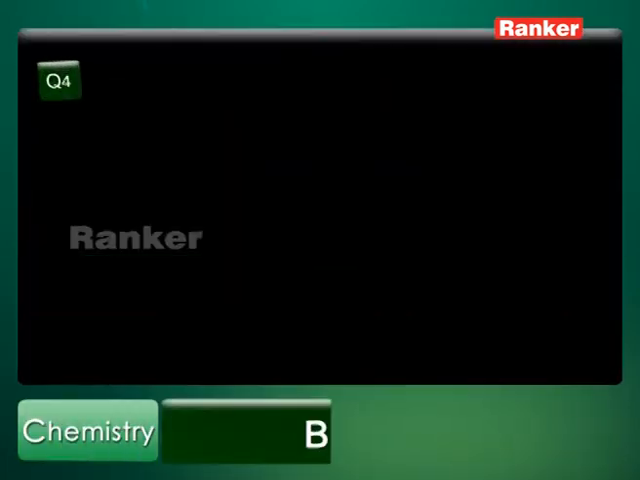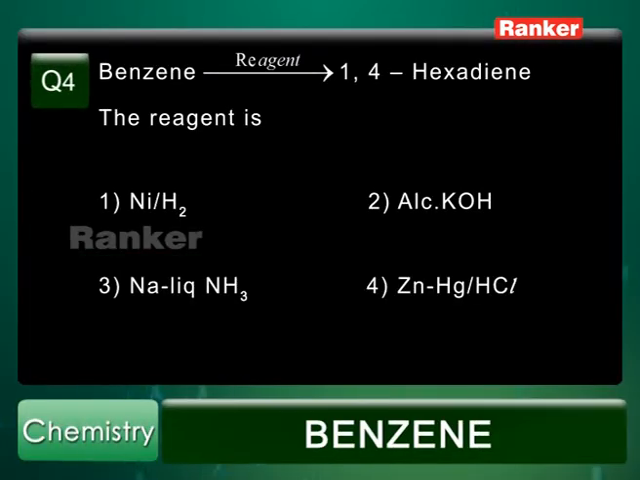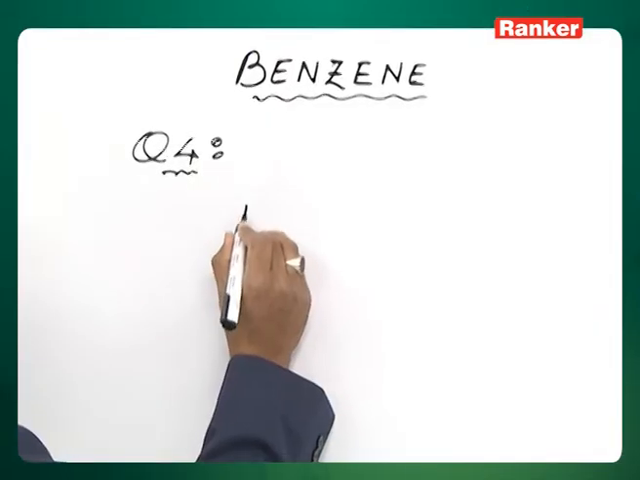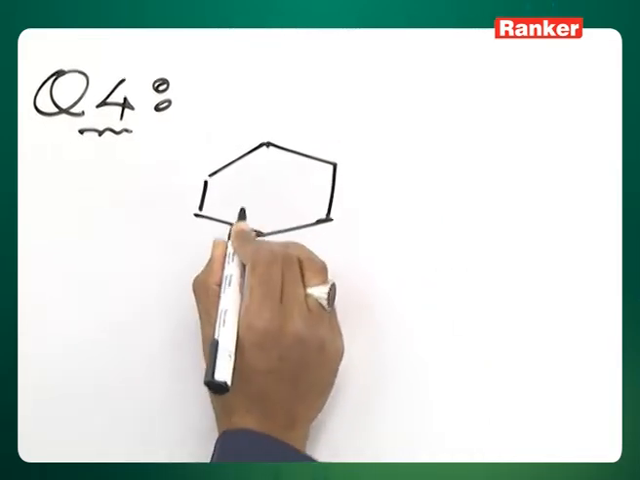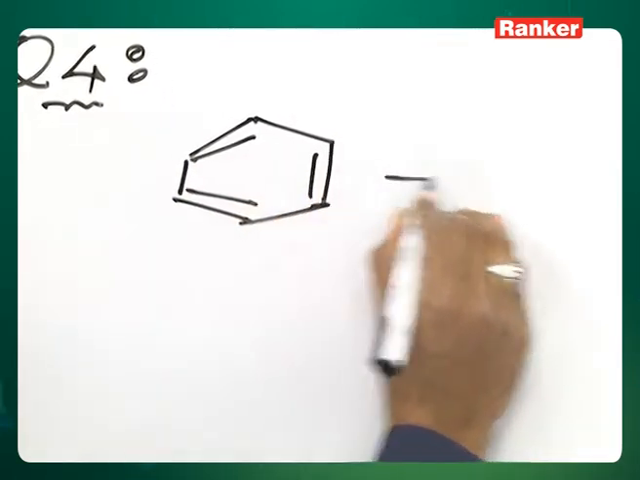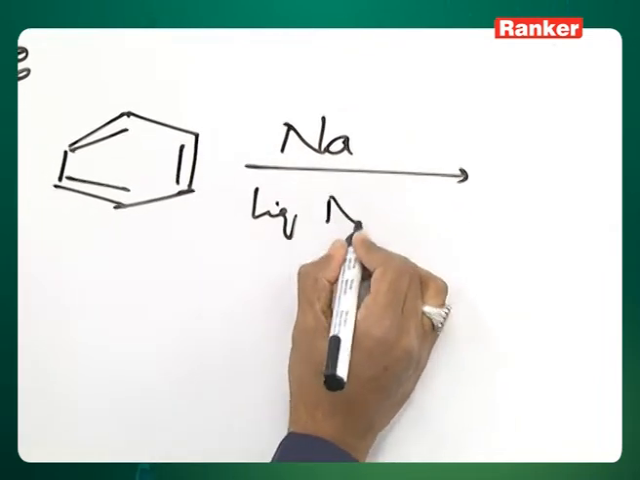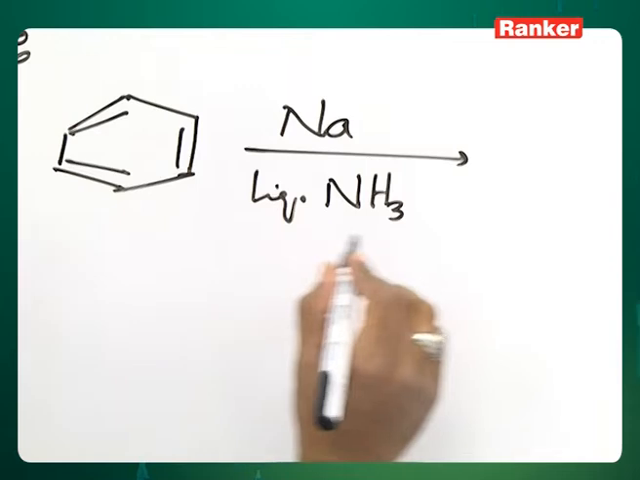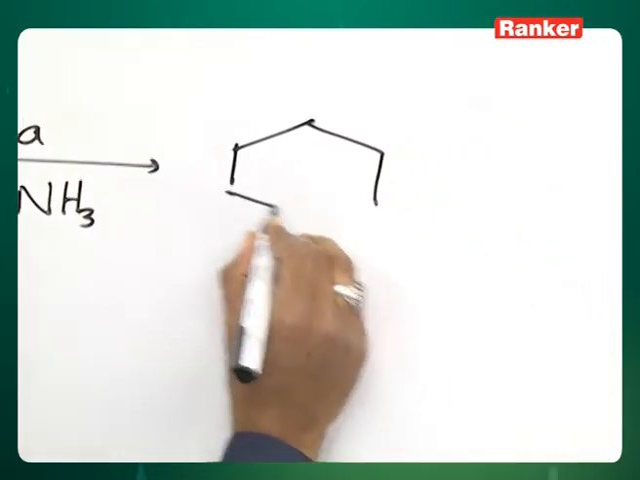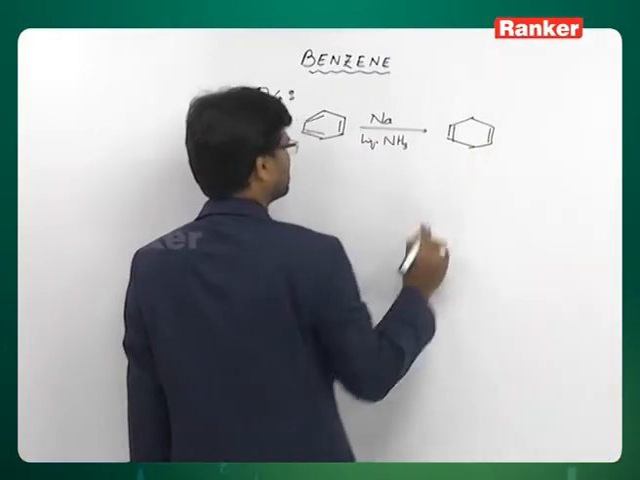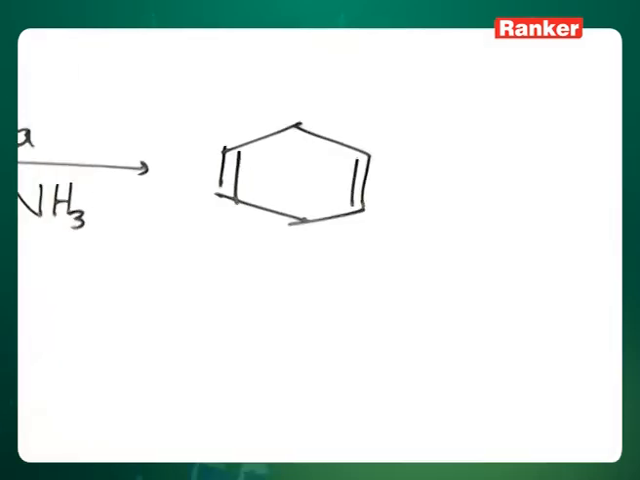Question number 4. Benzene is made to react with some reagent and it gives 1,4-hexadiene. The reagent is option 1, nickel hydrogen, option 2, alcoholic KOH, option 3, sodium liquid ammonia, and option 4 is zinc amalgam HCl. See, this is a case of 1,4 reduction. This is benzene, sodium, liquid ammonia, and you get this. This is the substance formed, 1,4-hexadiene.